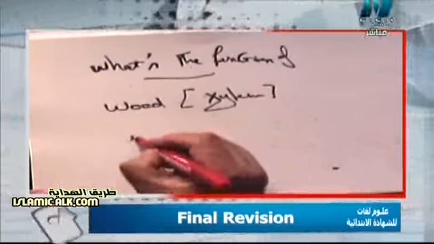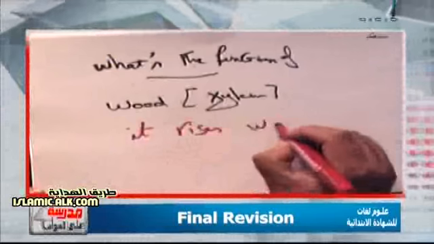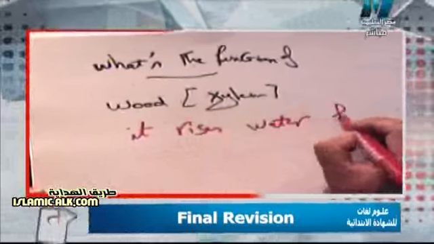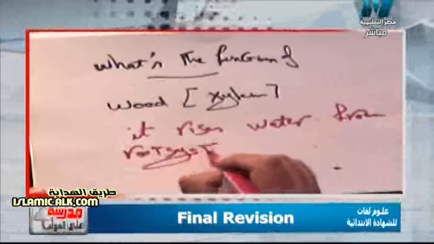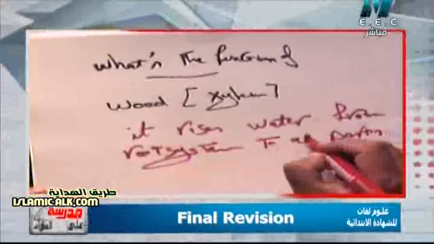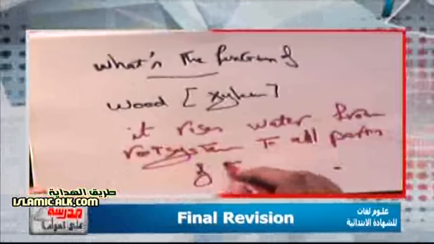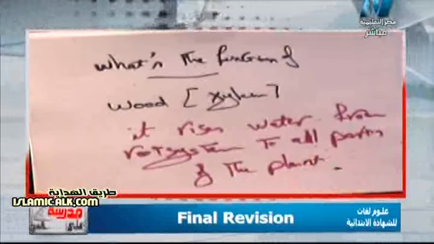Again, I have the third layer, which is called wood or xylem. It has a very important function. It raises water from the root system to all parts of the plant, like the stem, like the leaves, and so on.